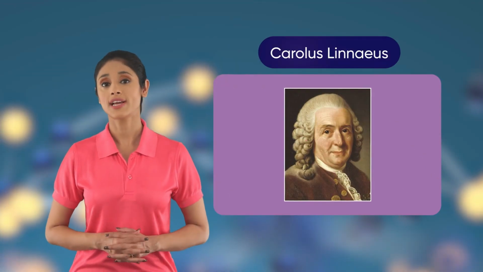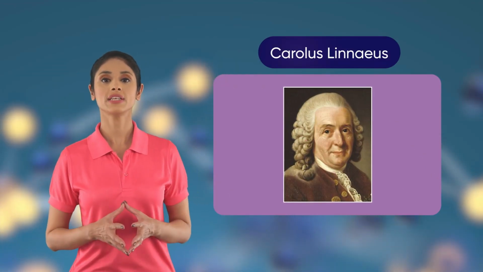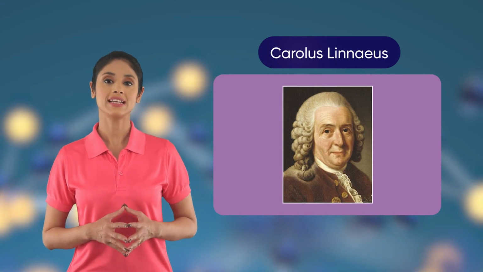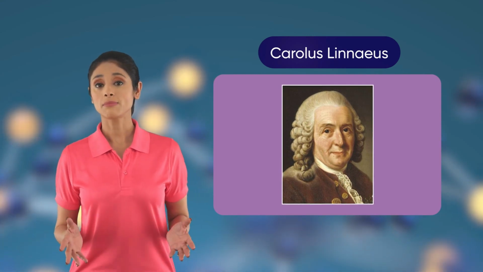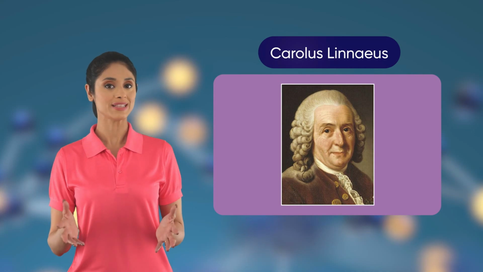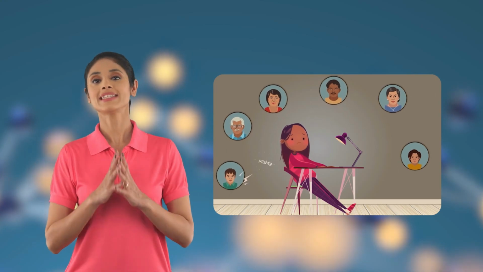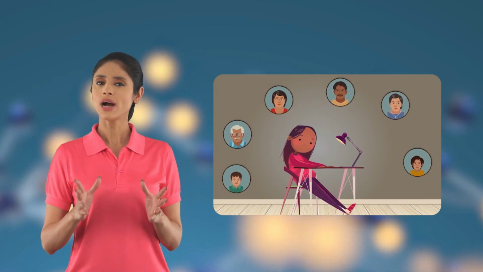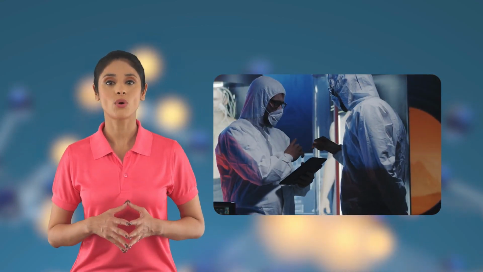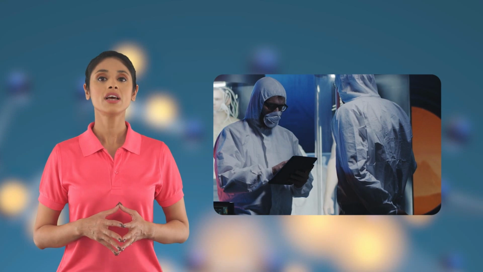A long, long time ago, there was a great Swedish man called Carolus Linnaeus. Every time people would call his name, he would feel special. But he had no part in naming himself. His parents did. So while sitting in his room, he thought, why don't we have names for each organism living in this world? So he took the task upon himself and became the father of taxonomy by introducing binomial nomenclature.